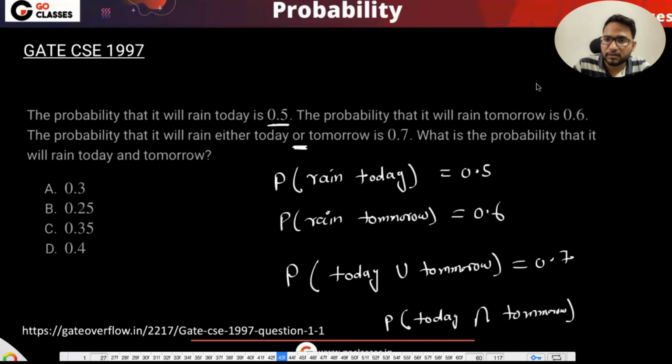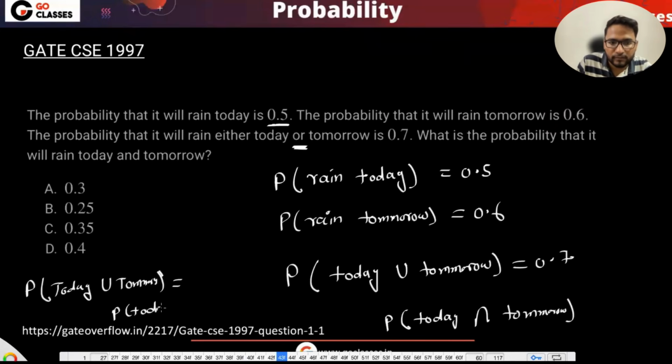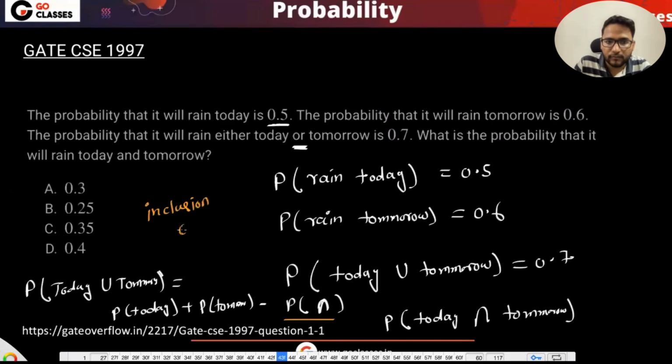Samir is saying that you can find it using this formula, that probability of today union tomorrow will be probability of today plus probability of tomorrow, inclusion exclusion, right? Minus probability of intersection. Okay, and they have asked this intersection thing. And what is this formula? This formula is inclusion exclusion. Yes, Karthik, that is right. So this is inclusion exclusion.